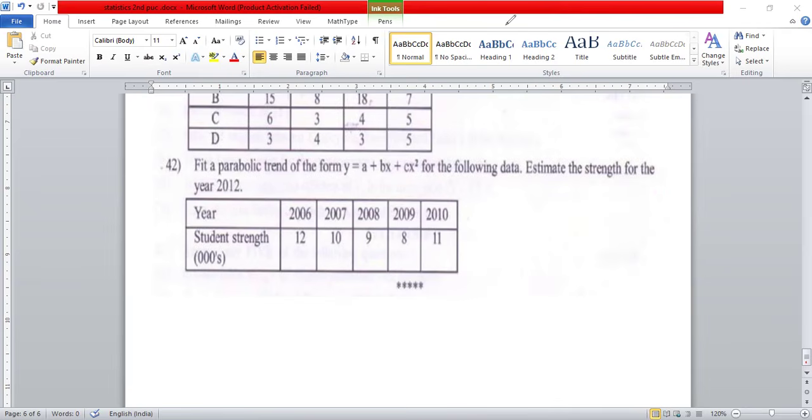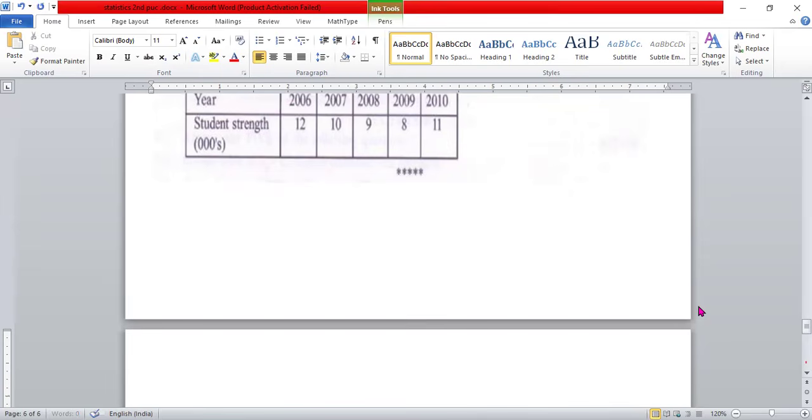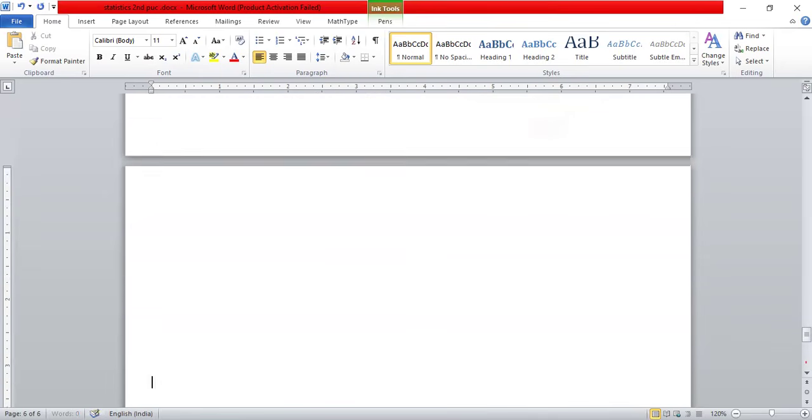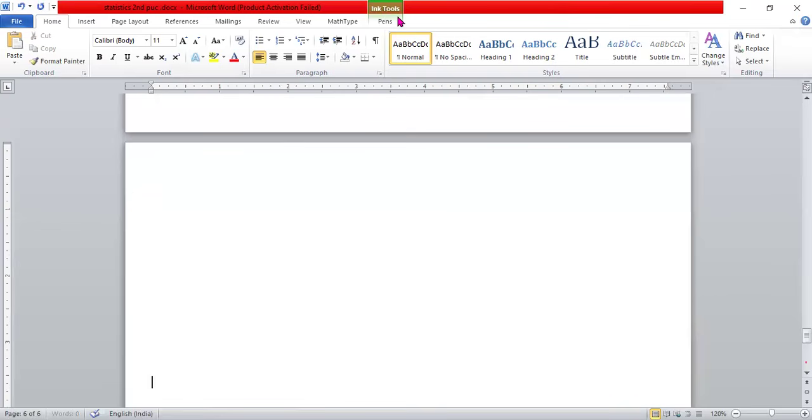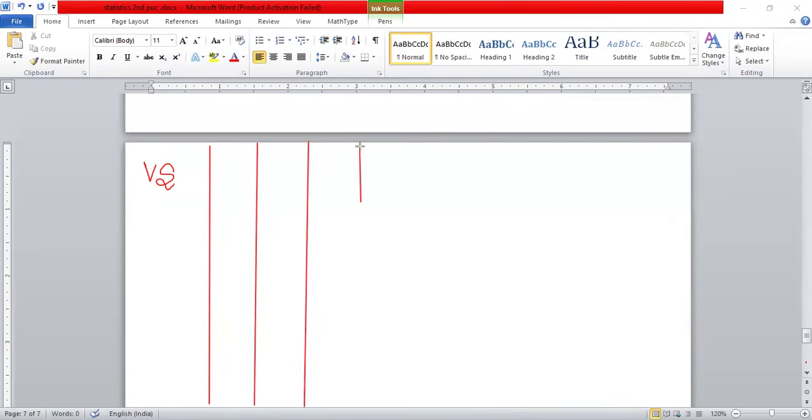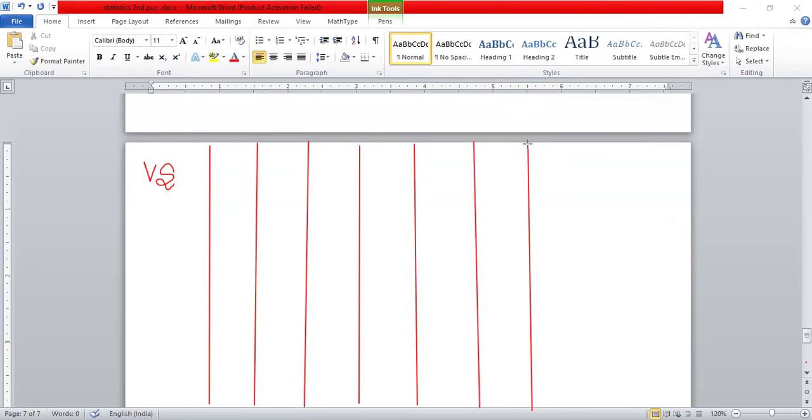So very simple, please note it. First, vital statistics. We are going to mark it as MCQ, fill in the blank, match the following, 1 mark, 2 mark, then 5 mark, then 10 mark.